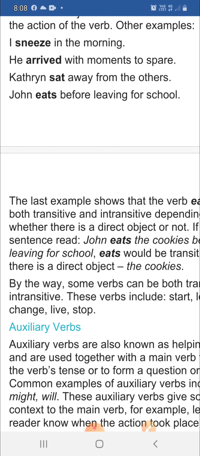Okay, this was all about the examples of transitive and intransitive verbs. Go through the video once again, try to understand it well, and if you still have any doubt, please feel free to ask me your doubts. Next time we'll be learning the next type of verbs. Hope you have understood it well. Have a nice day. Thank you.